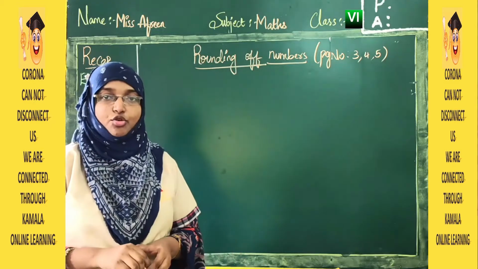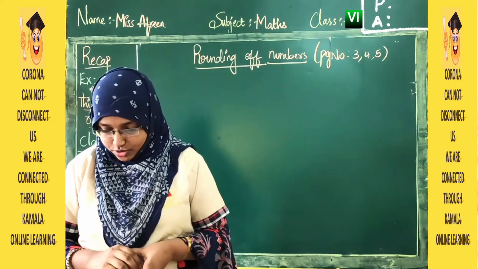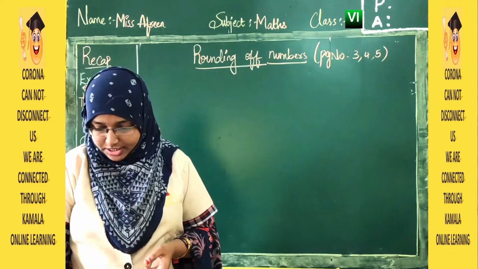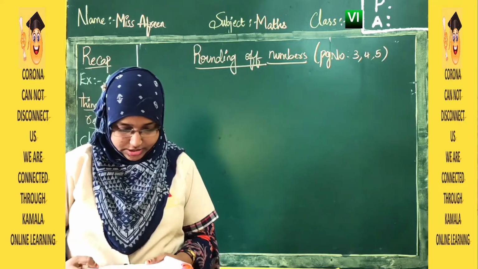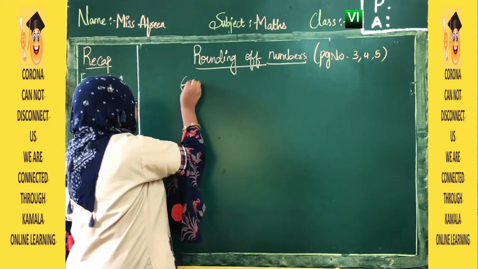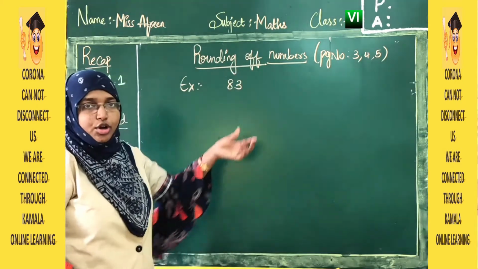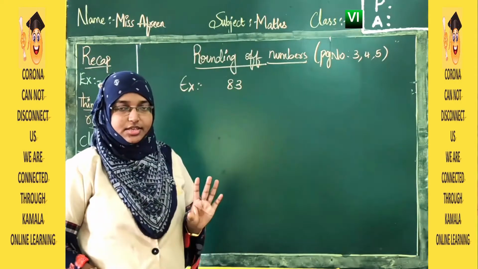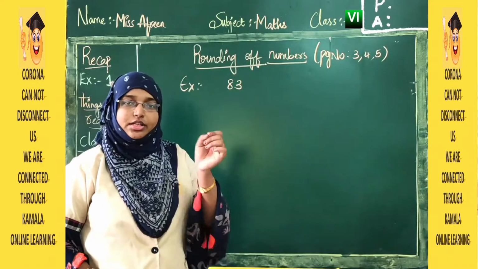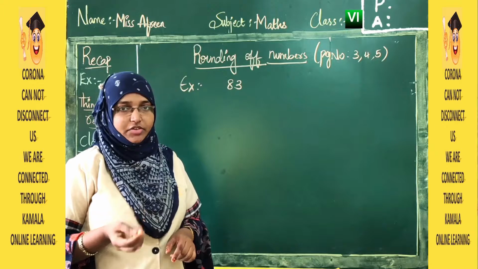I request everyone to open their classwork, term book and pencil. Be ready. In the term book, open page number 3, estimating and rounding off numbers. Now they have given an example, right? Now they have given an example of 83. Round off 83 to the nearest ten. Whenever they say nearest to tens, we write the multiples of 10 according to the given number.